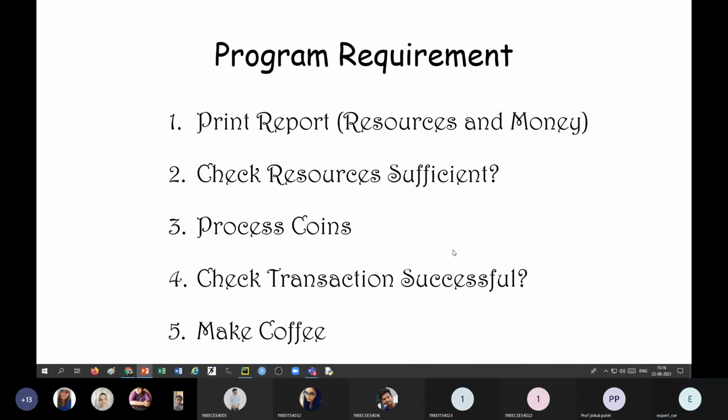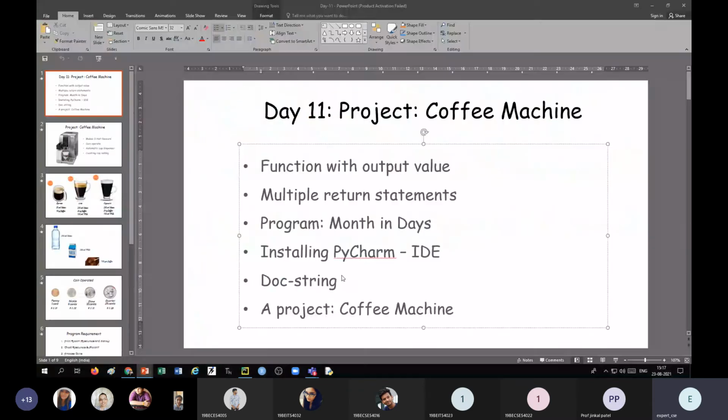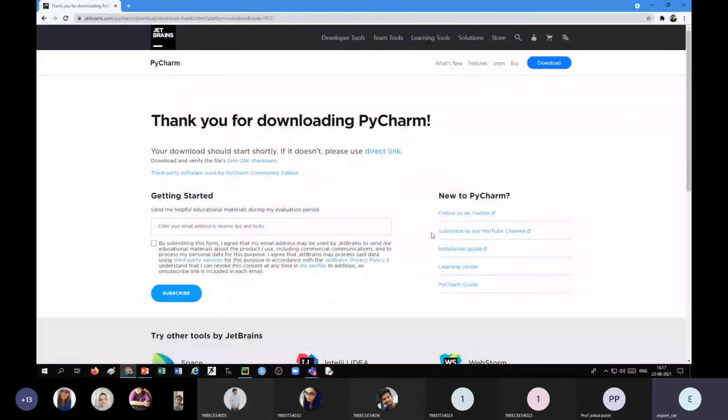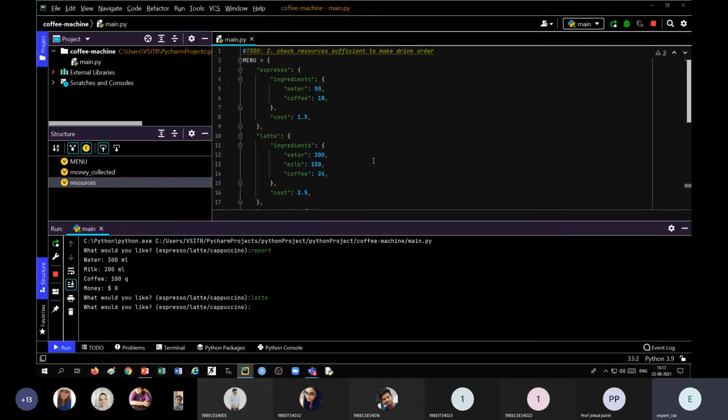Okay, so I have prepared a document for that, or you can search, it will be available online also. Each step is given here. Prompt user by asking, so this is the first step, second step, and so on. We will see all these steps one by one later on. Okay, let me close this. Now let us develop this coffee machine problem.